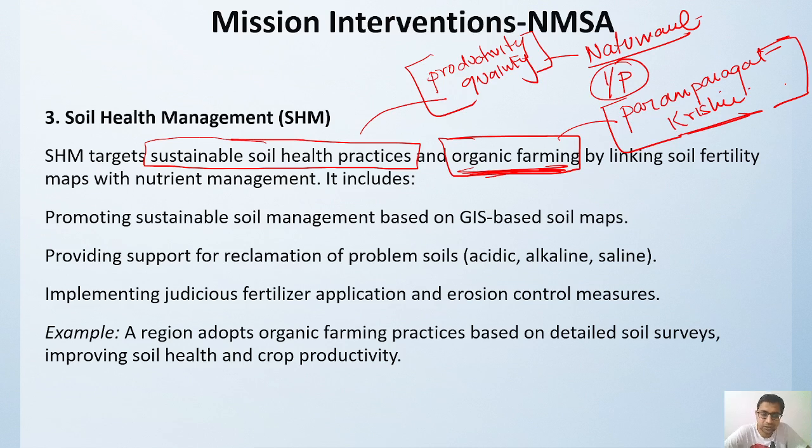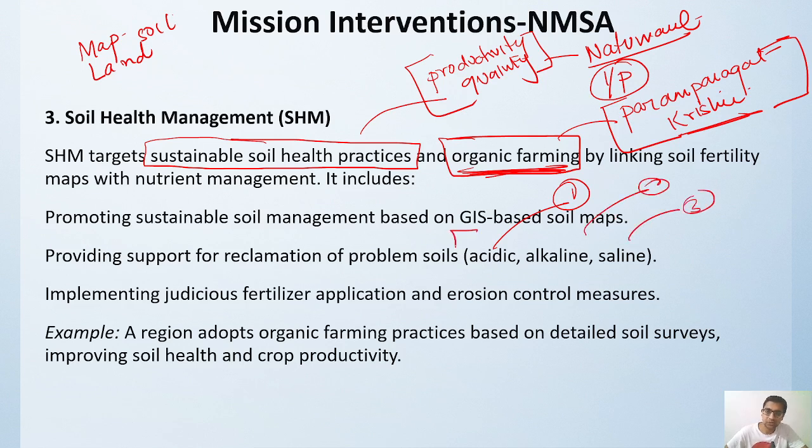Okay, that is organic and Paramparagat. We have the Paramparagat Krishi Vikas Yojana, which we will be considering in our next sessions. So how we can improve soil fertility, how we can map the soil and map the land, and how we can utilize technologies like GIS-based technologies for better soil health management. Because we know that we have a lot of issues related to acidity, alkalinity and salinity of the soil.